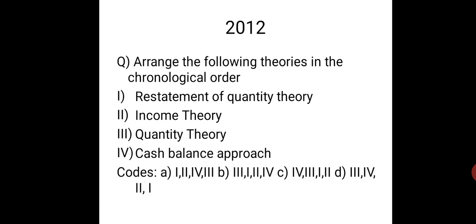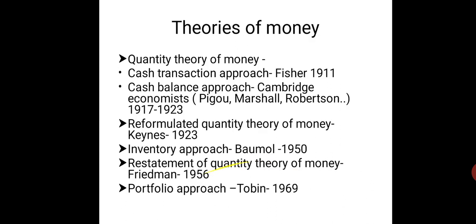Income theory, which has been brought by Keynes, so after the classicals only Keynes' theory would have come. So like that, you can use logic while you are answering this question, or you have to study the dates. Okay, you know that quantity theory of money is cash transaction approach introduced by Fisher in 1911. Cash balance approach was introduced by Cambridge economists like Pigou, Marshall, and Robertson. Everyone has their own version, 1917 to 1923. Then comes reformulated quantity theory of money by Keynes. Okay, so he was not satisfied with the quantity theory given by the classicals, so he reformulated it in 1923.